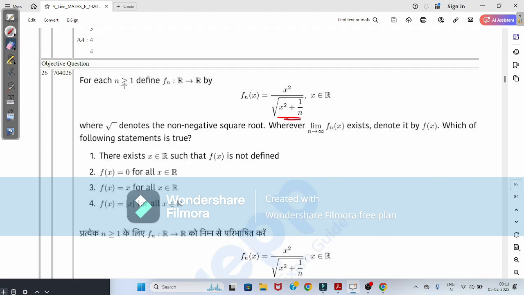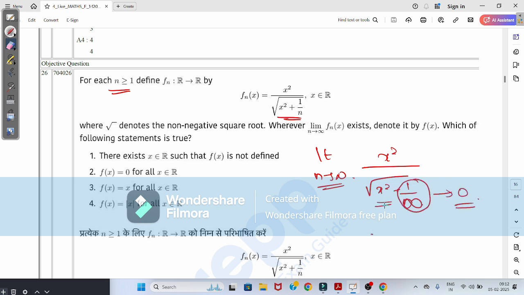This is the value given, n is greater than or equal to 1, so consider the limit as n tends to infinity of root of x square plus 1 by n. When you apply the limit here, 1 by n becomes 0. When you remove the square root, what you get is x square by mod x. When you cancel this out, this value becomes mod x.